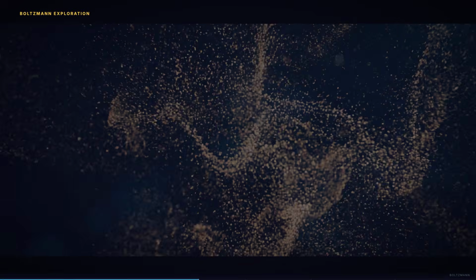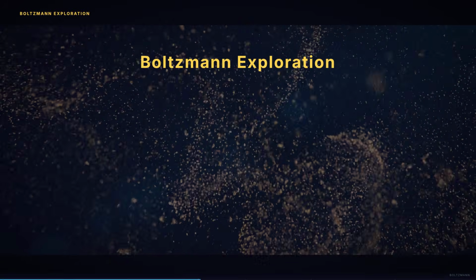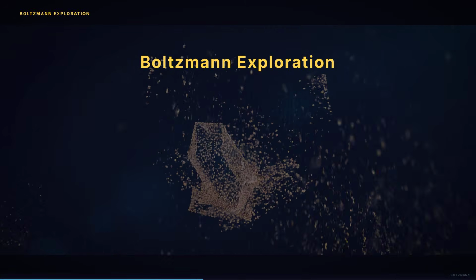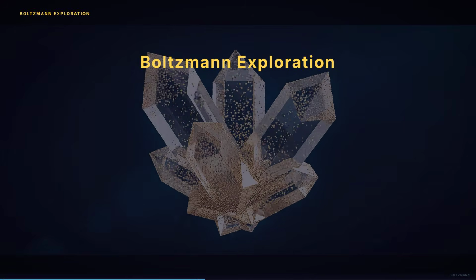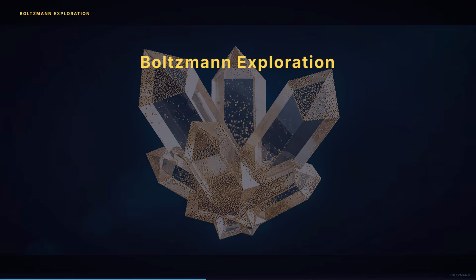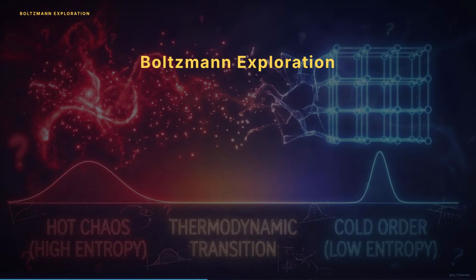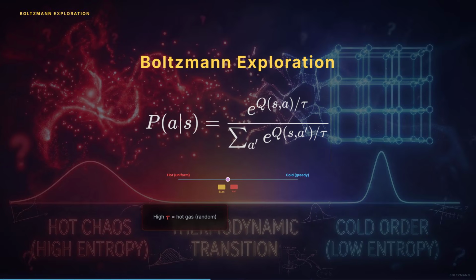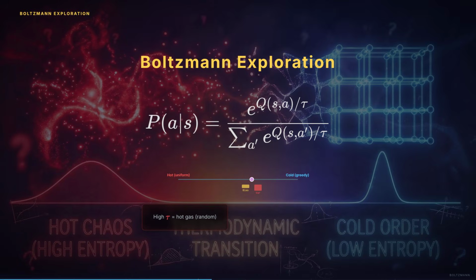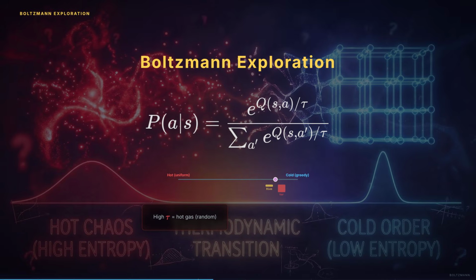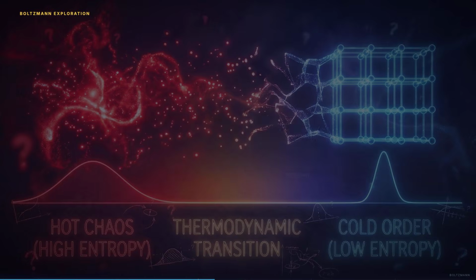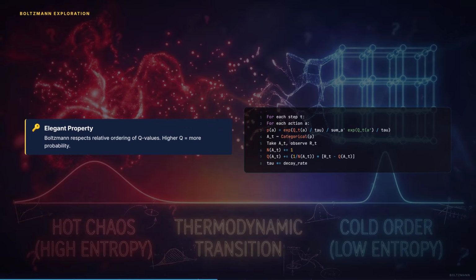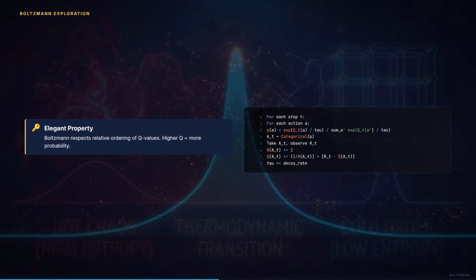Boltzmann exploration, also called softmax exploration, takes yet another approach. Instead of a hard threshold between greedy and random, it assigns a probability to each action proportional to its estimated value. The probability of choosing action a in state s is e to the power of q(s,a) divided by tau, all divided by the sum over all actions a' of e to the power of q(s,a') divided by tau.